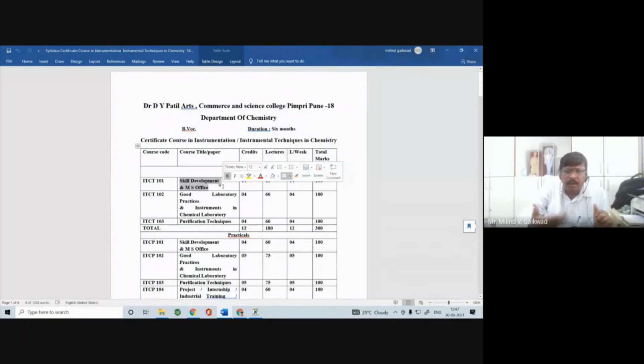Everything we learn in this paper, along with basic knowledge of MS Office. In our college we have a good computer lab.